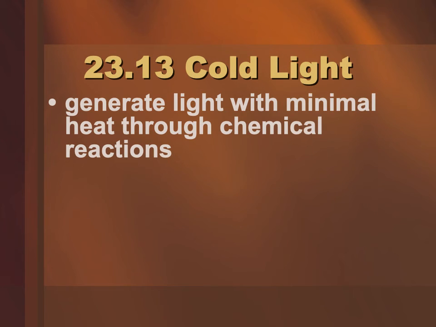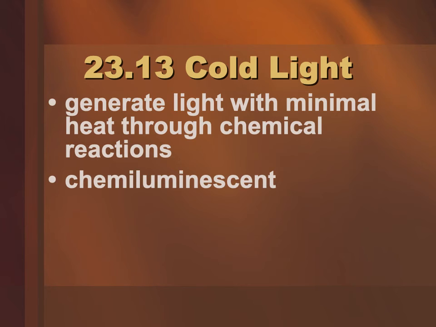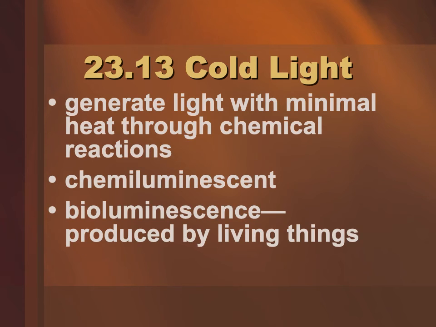And then there's what's called cold light, and this is really cool. This is generating light with minimal heat. There's very little heat. Now, most of the others involve some sort of heat or electricity. These are chemical reactions. This is what they call chemiluminescent. It's a chemical reaction that produces light. And probably one of the coolest ones is bioluminescence, which is produced by living things. And this is very efficient.